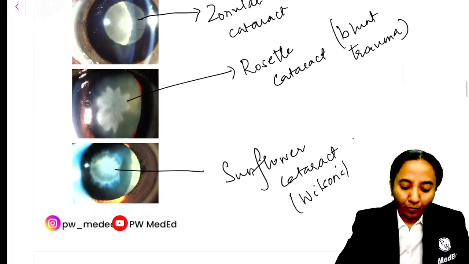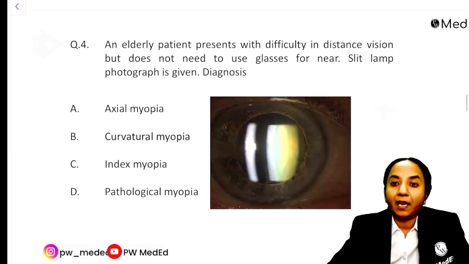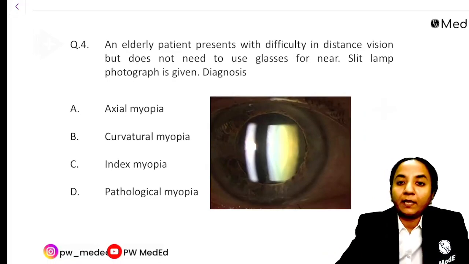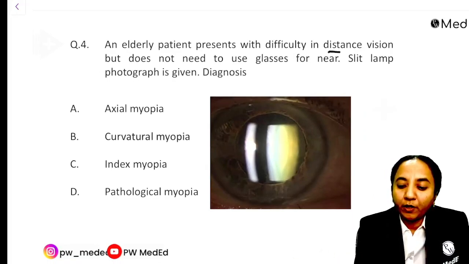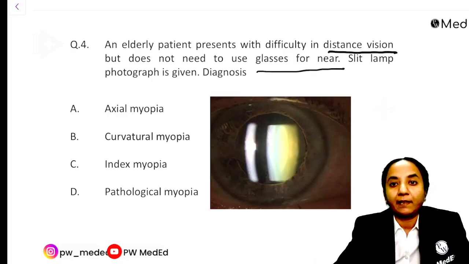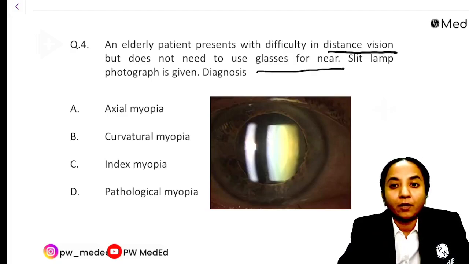Okay, let's go to the next question. Now this also is again a very relevant clinical question. An elderly patient presents with difficulty in distance vision, but he does not need to use glasses for near. And this is our slit lamp photograph. So see, what is it talking about? The distance vision is not good and the near vision is good.